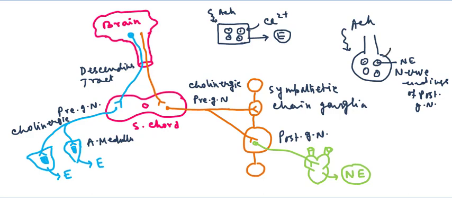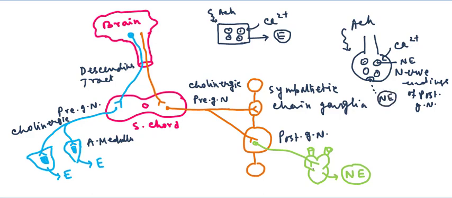Then in this nerve ending, calcium ions enter, and this causes the fusing of the neurotransmitter vesicle with the membrane of the nerve ending, and this causes the release of norepinephrine.